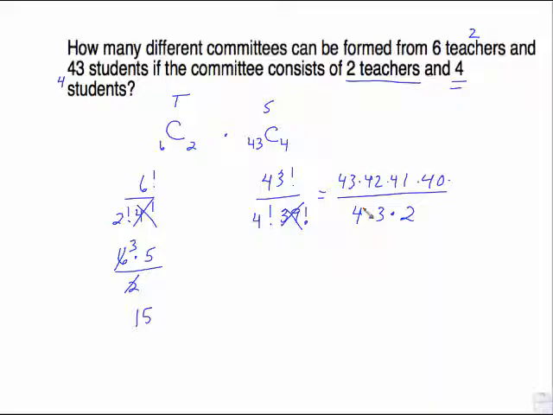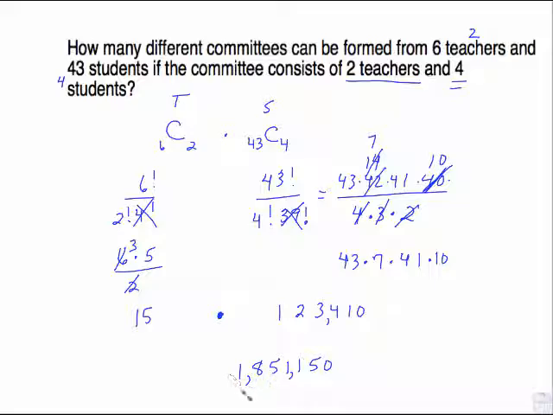I know that 4 goes into 40 10 times. 3 goes into 42 14 times. And I could further cancel. 2 goes into 14 7 times. So with all that canceling, I'm looking at 43 times 7 times 41 times 10, 123,410. Multiply those together. This is what I get, 1,851,150.